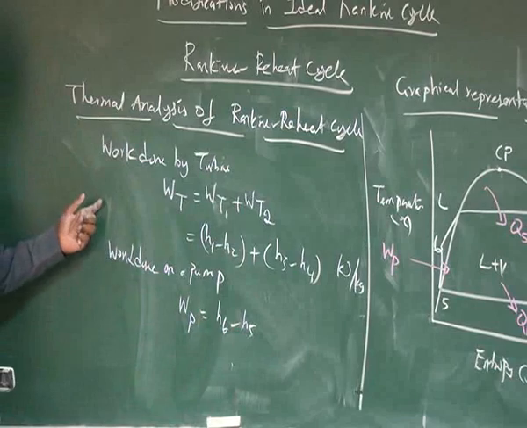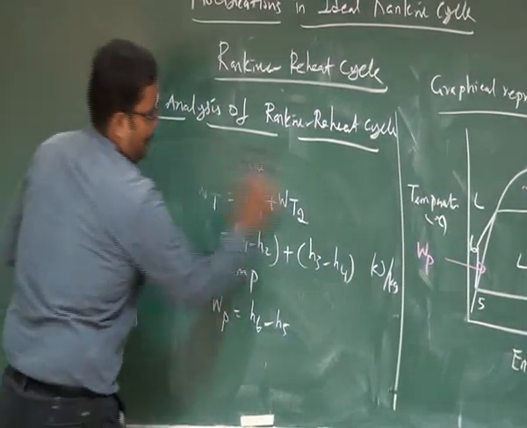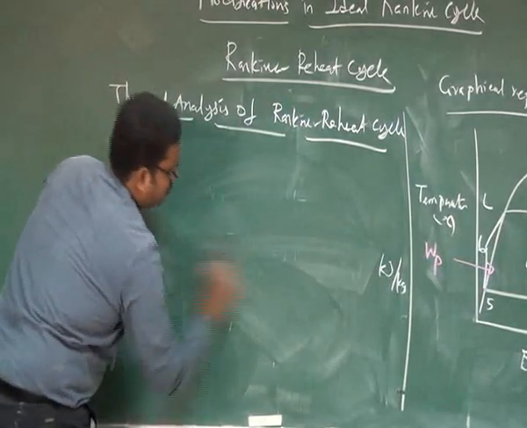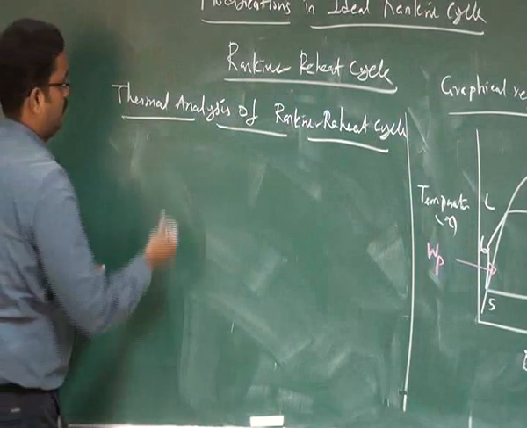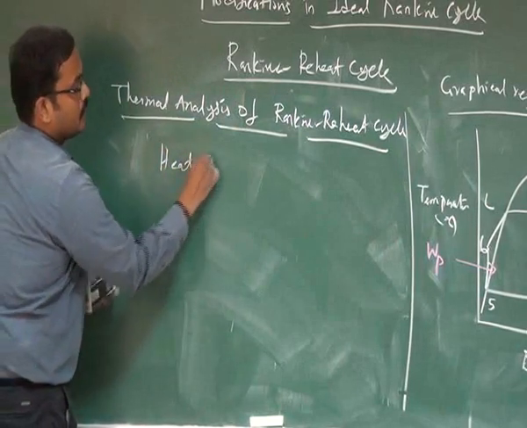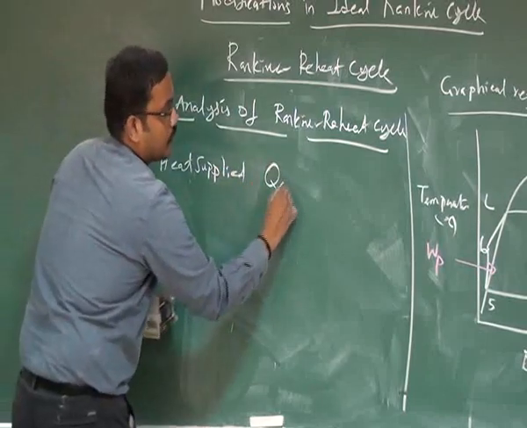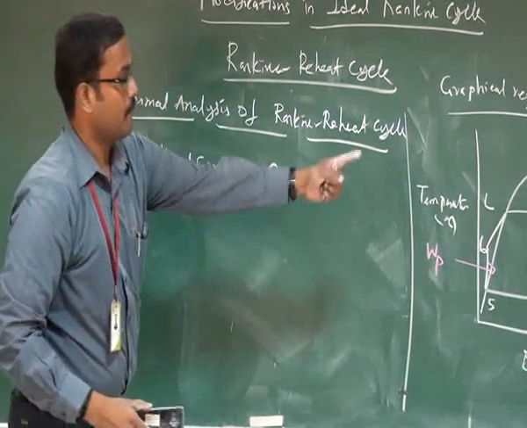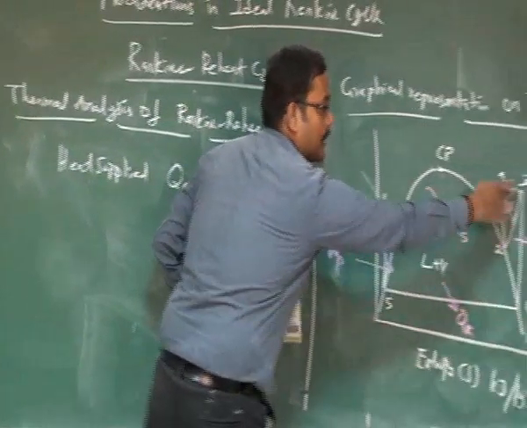Similarly for the heat supplied and heat rejected equations. The heat supplied, Qs, can be written as the heat added in the boiler plus the reheating process.